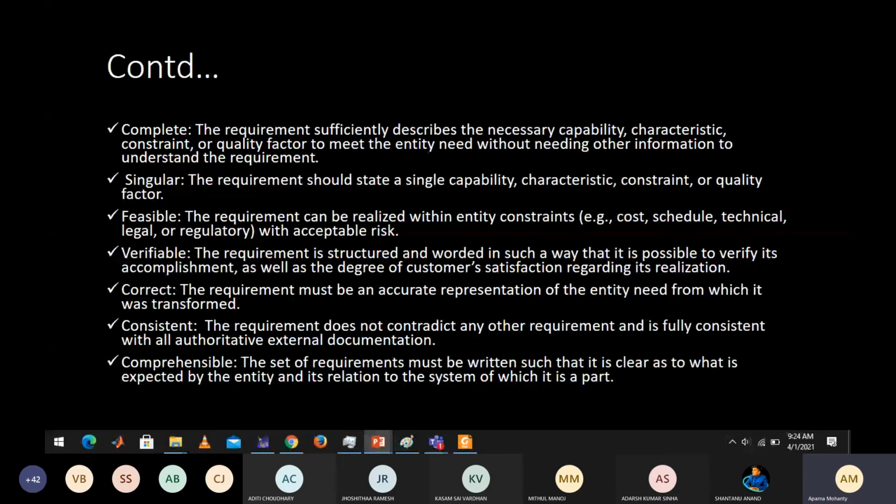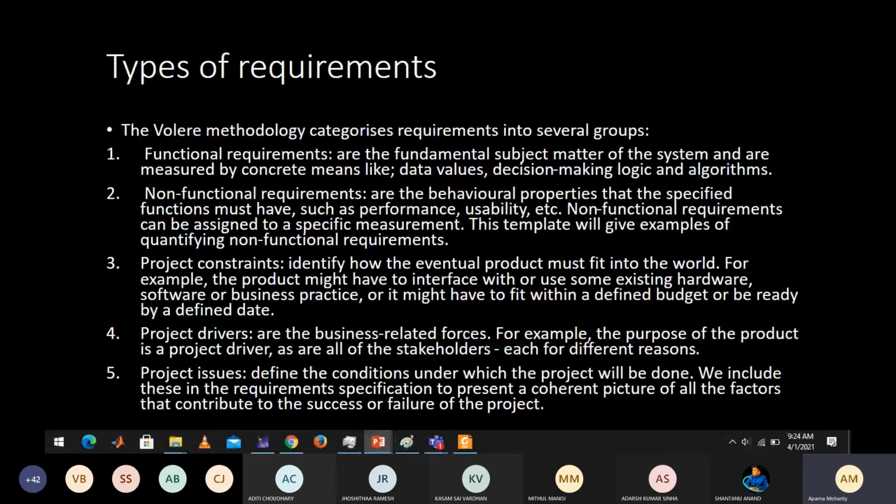So there are different kinds of requirements. Basically, I have written the Volere method over here. This is basically a methodology. There are different methodologies for requirement analysis, and this is a specific methodology which deals with specifying the requirements. You need not get into the details of that. Just understand this is an approach which quantifies and justifies your requirements.